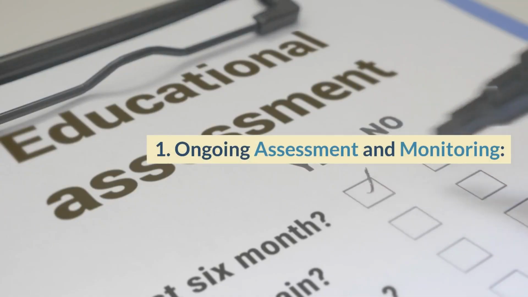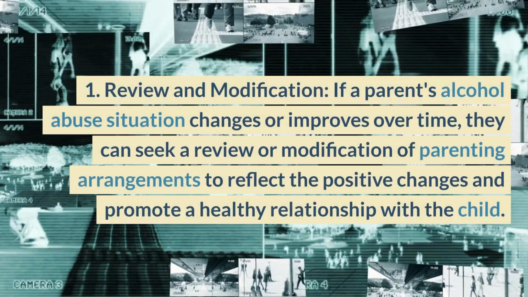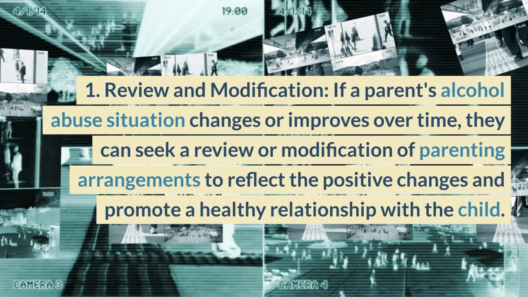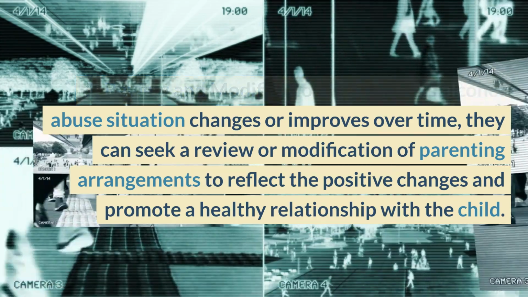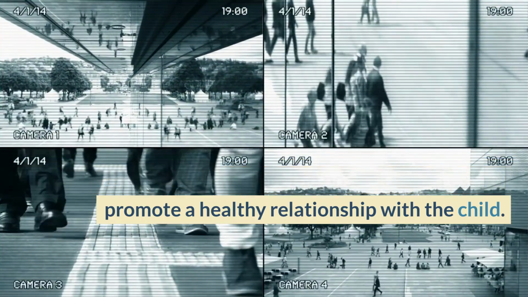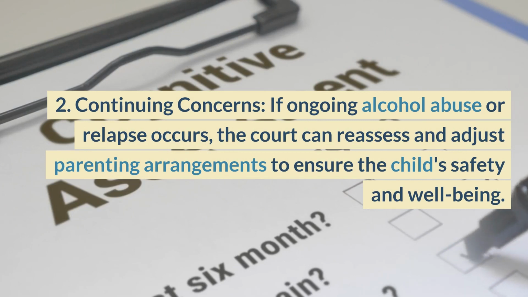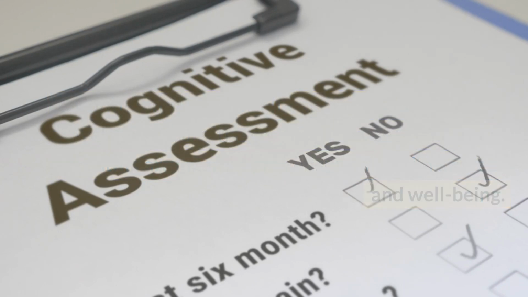5. Ongoing assessment and monitoring. 1. Review and modification. If a parent's alcohol abuse situation changes or improves over time, they can seek a review or modification of parenting arrangements to reflect the positive changes and promote a healthy relationship with the child. 2. Continuing concerns. If ongoing alcohol abuse or relapse occurs, the court can reassess and adjust parenting arrangements to ensure the child's safety and well-being.